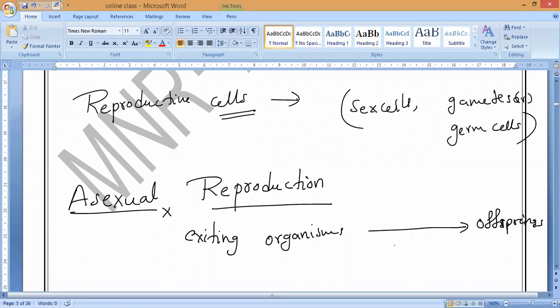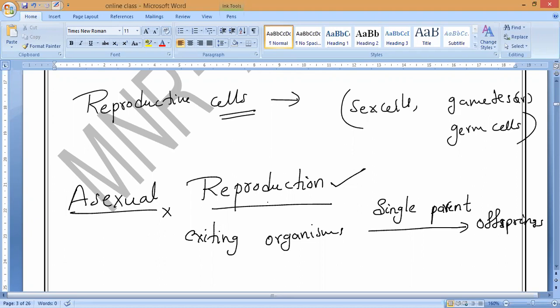From the existing organisms, the offsprings arise from a single parent. Two parents are not involved, more than one parent is not involved. That is what we call asexual reproduction. When offsprings are produced from a single parent, that is called asexual reproduction.